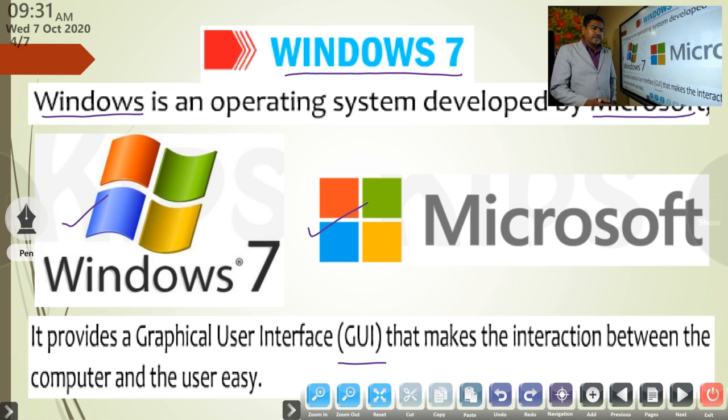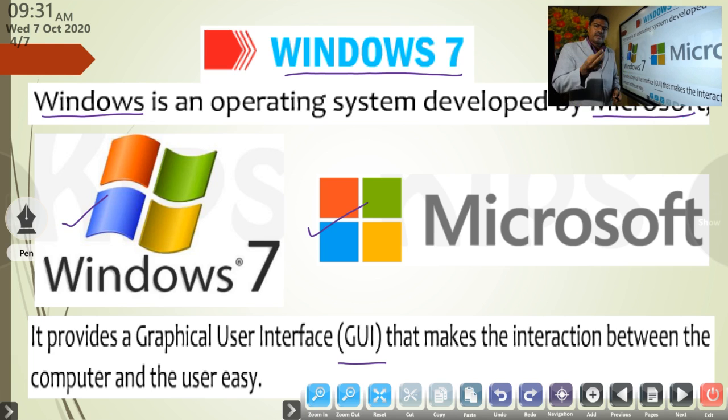There are a lot of menus and a lot of buttons, the close button, minimize button, maximize button, then start button and taskbar, like that. There is a lot of graphic environment available in this Windows 7. We can go through all of this.